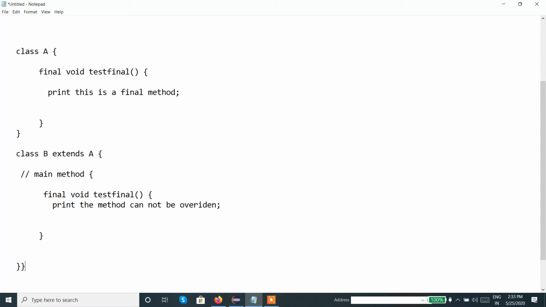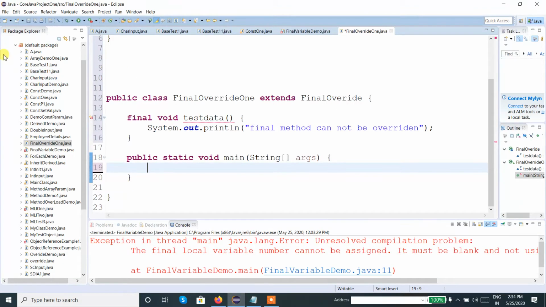Before the execution itself, it will show an alert message, the method cannot be overridden, or remove the final identifier from the method name, or even if we execute, after the execution also it will throw the exception.